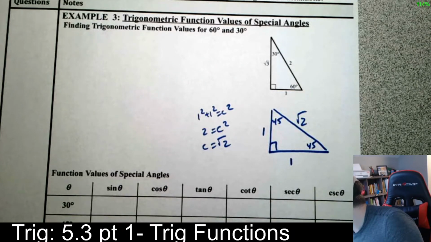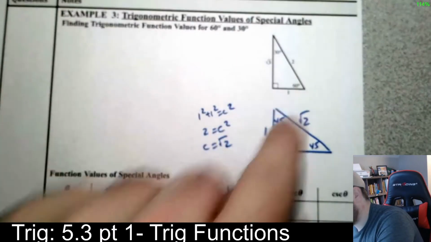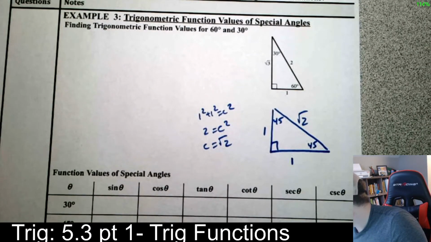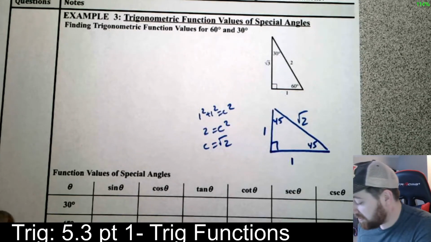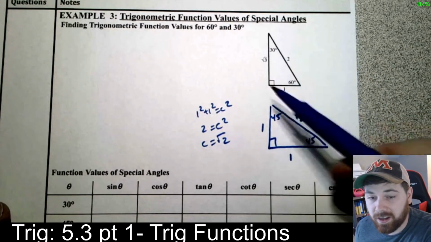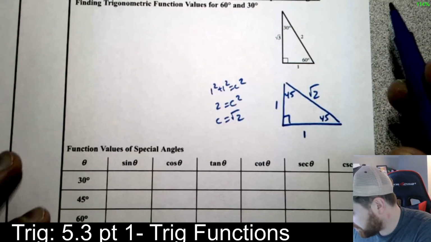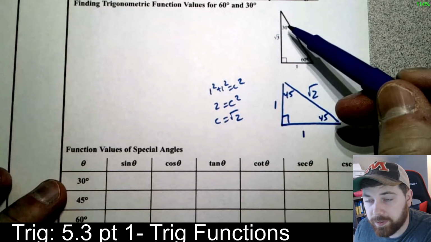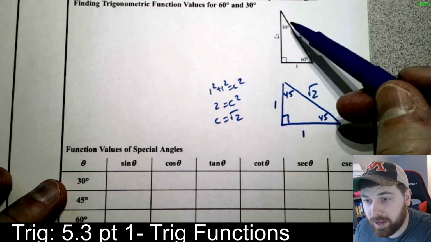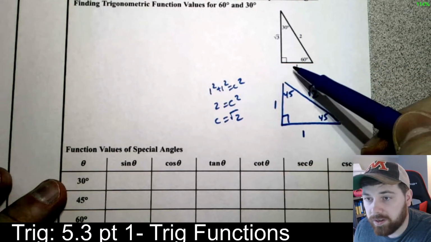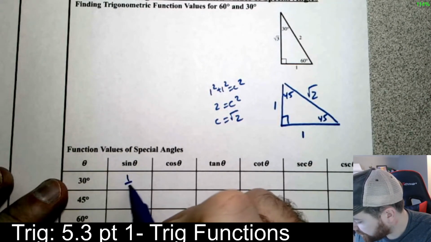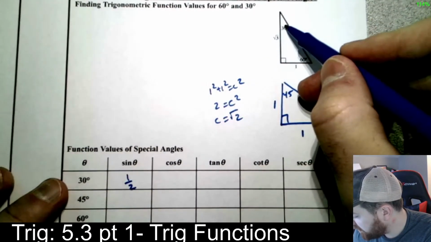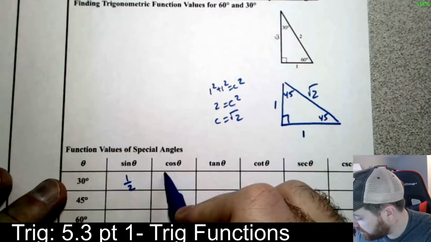Okay? So you have a few options. When you choose this as 2, you can find the rest of them pretty easily, but we'll go from here. So now it's going to be pretty simple. We're going to use these as a kind of a trick, if you will. But for example, the sine of 30, find the special right triangle, 30 up here. Sine is opposite over hypotenuse from the previous page, so 1 over 2. Cosine of 30, adjacent, root 3 over 2.